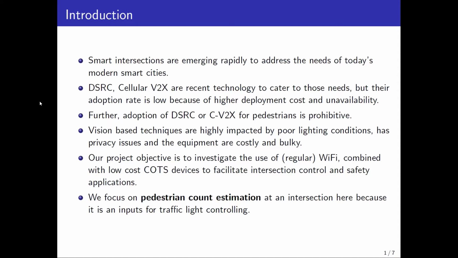Our project objective is to investigate the use of regular Wi-Fi combined with low-cost commercial off-the-shelf devices to facilitate intersection control and safety applications. We focus on pedestrian counting at an intersection here because it is an input for intelligent traffic control systems.